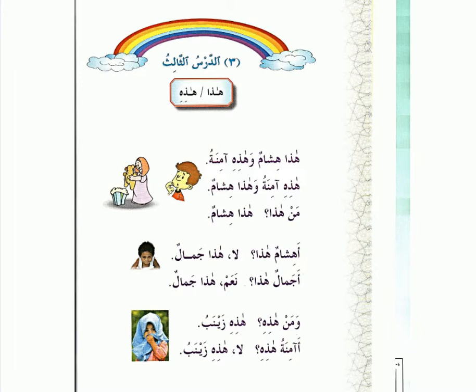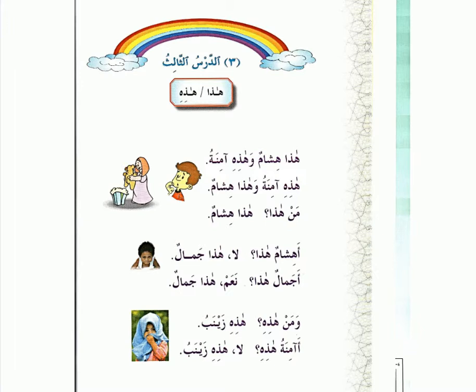Just like we say ma hada, we can say man hada. And in man hada, we're asking about a person, a living thing. When we said ma hada, we were asking about things like beds, or things like desk, pen, right? Those are non-living things. But what if we wanted to ask who is this?